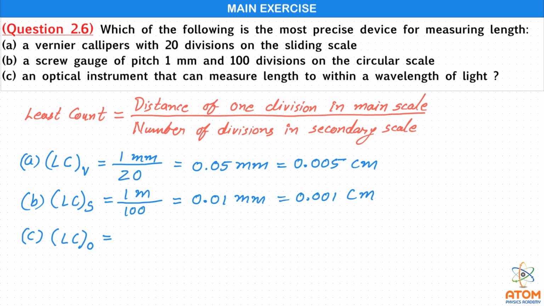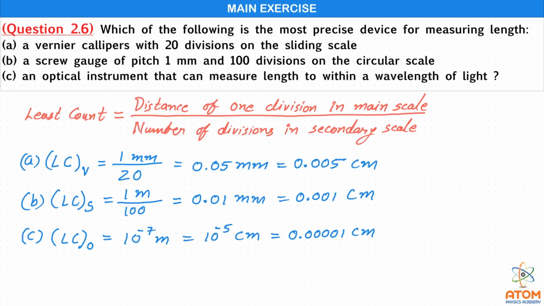And so the least count will also be 10 raised to minus 7 meter. And so we can write it as 10 raised to minus 5 centimeter, that means 0.00001 centimeter.